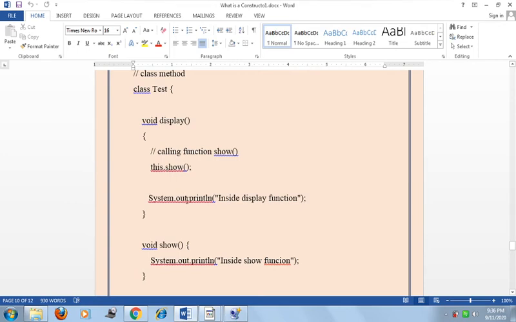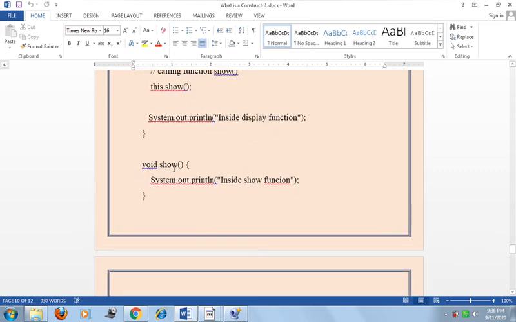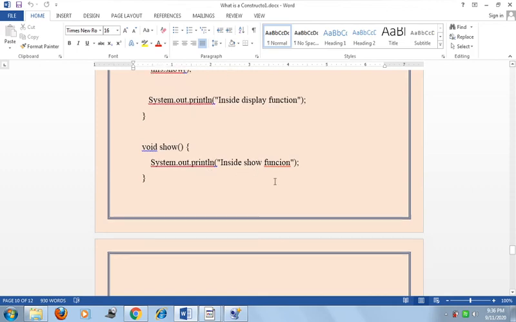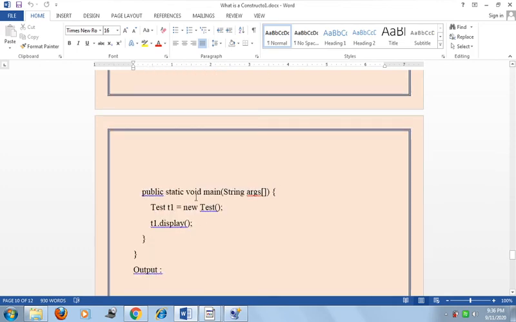Inside the display function a message will be printed with System.out.println. Now what is the definition of the show function? Here we also use System.out.println, and inside the show function a message will be printed. In the main method we create an object: Test t1 = new Test(); and t1.display().